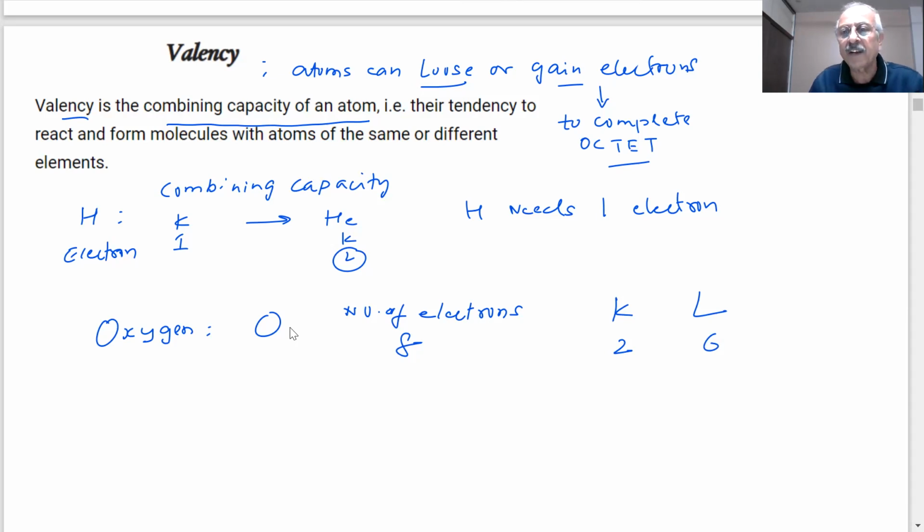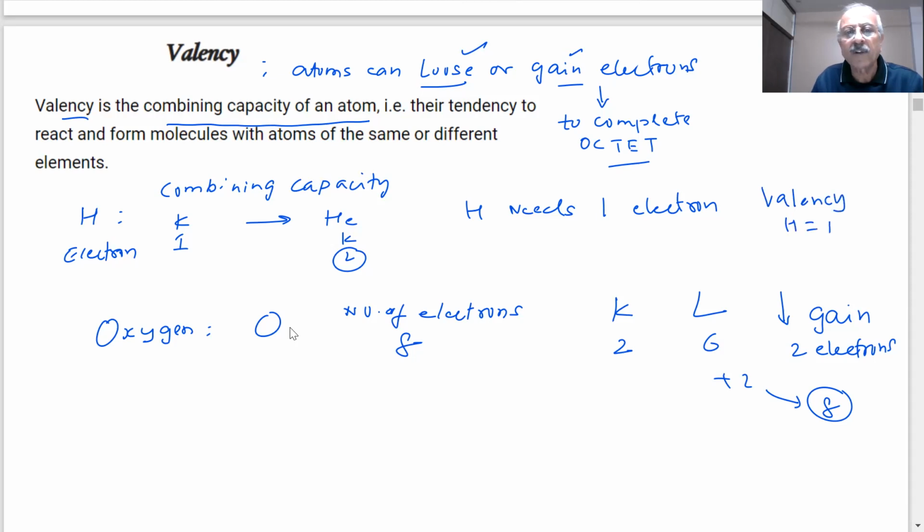So in such cases, it can gain 2 electrons. Then it will become 8. Yes, sir. As I said, atoms can lose or gain electrons. Therefore, here you said the valency of hydrogen is 1. And what will be the valency of oxygen then?